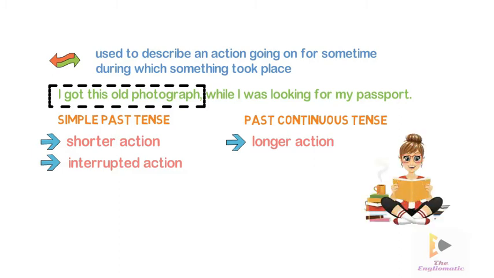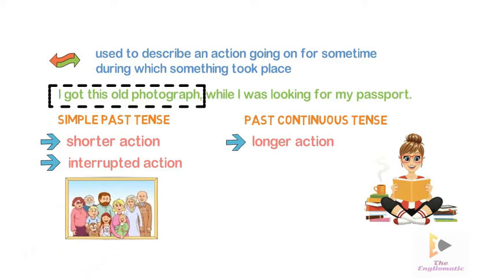Now here in this example, the girl was searching for her passport in the past. It doesn't matter which time she started searching and when the action ended. But yes, her action was going on in the past when an interrupted action took place. And what is it? It was that she got the photograph. The getting of the photograph was an interrupted action which took place in the continuous action of looking for her passport.